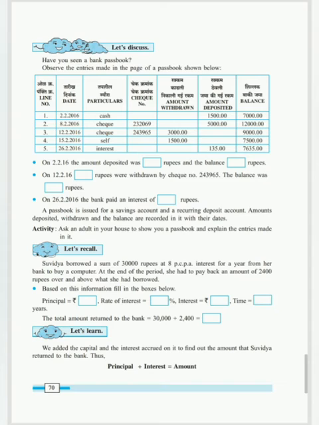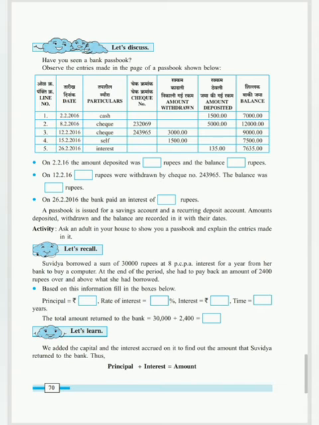On 2/2/16, the amount deposited was dash rupees. How much amount was deposited on 2nd of February 2016? Find out. Where is that amount deposited? So 1500 was deposited. And the balance becomes rupees 7000. Okay, the balance is rupees 7000.